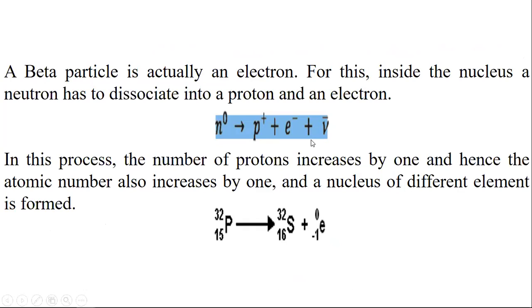And in this process the number of protons increases by 1, and hence the atomic number also increases by 1, and the nucleus becomes a different element.